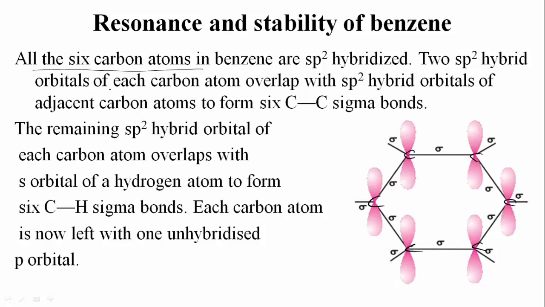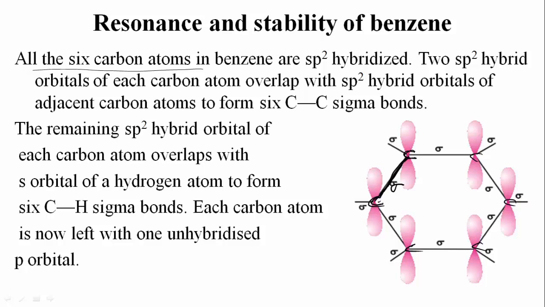The 2 sp2 hybrid orbitals of each carbon atom overlap with sp2 hybrid orbitals of adjacent carbon atoms to form 6 C–C sigma bonds. As you can see here, these 2 carbon atoms have formed the sigma bond, and that is formed by overlapping of sp2 hybrid orbitals. Okay, so here sp2 hybrid orbitals are overlapped and formed a sigma bond,